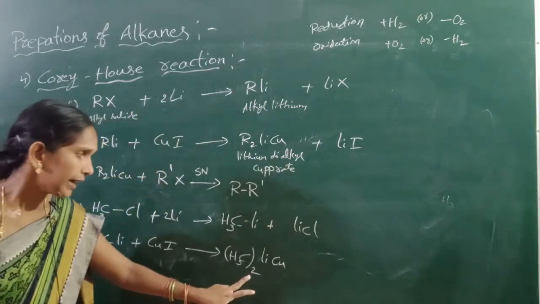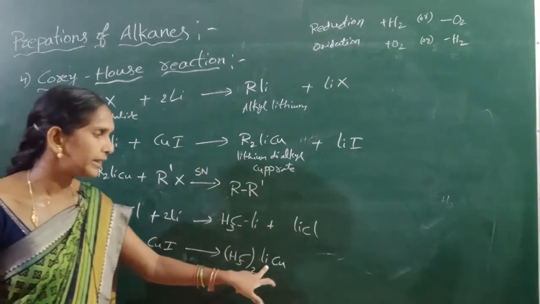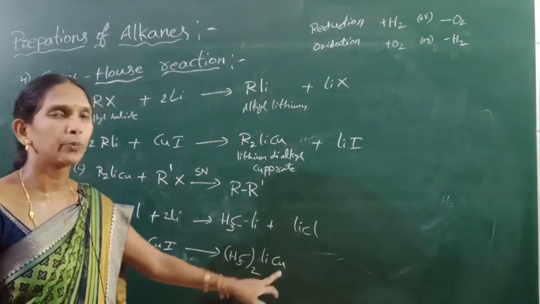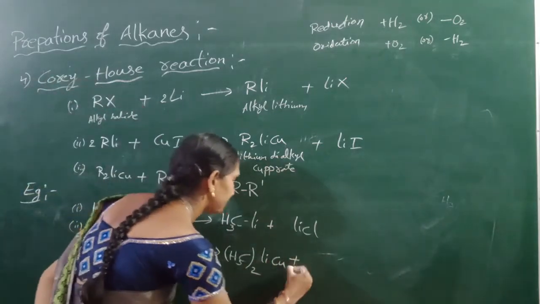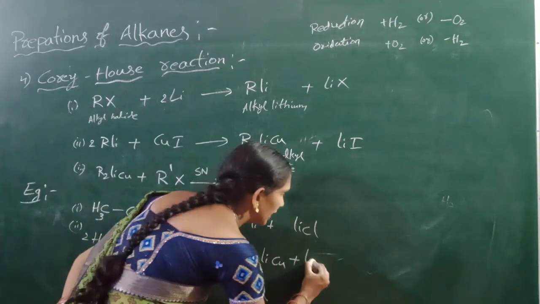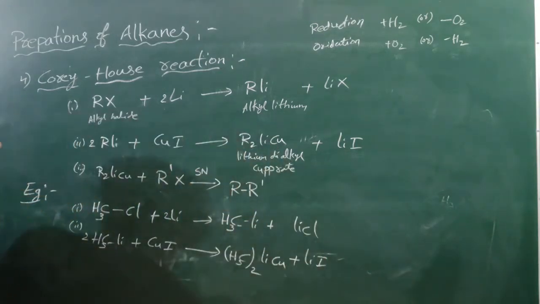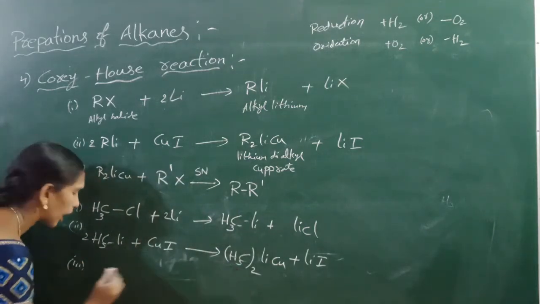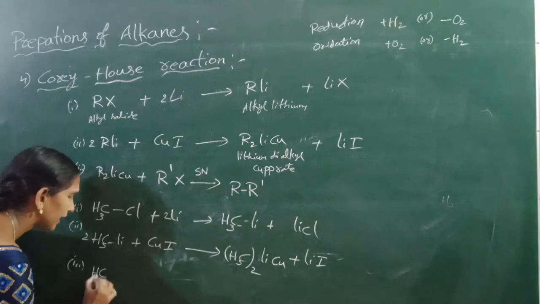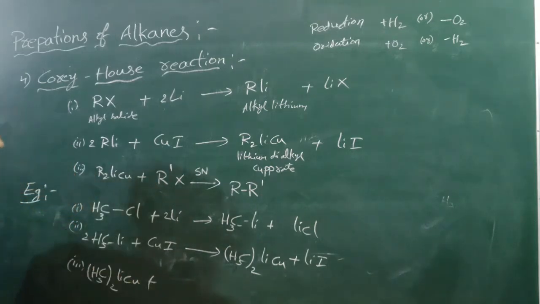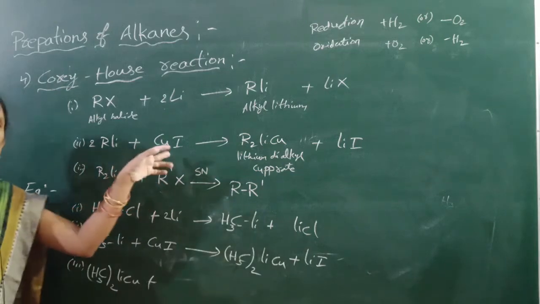That means dimethyl lithium cuprate, plus here iodine with lithium, so lithium iodide.